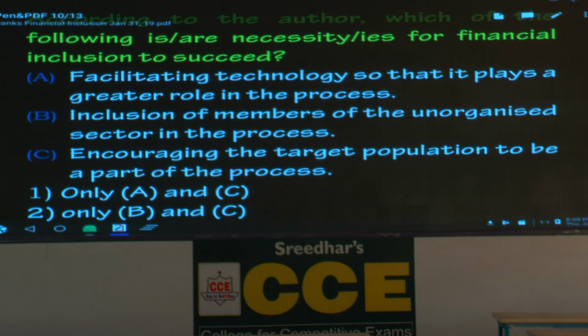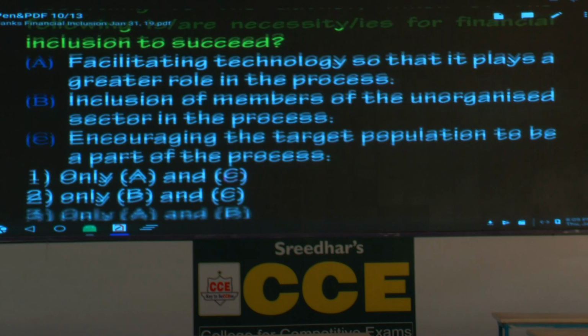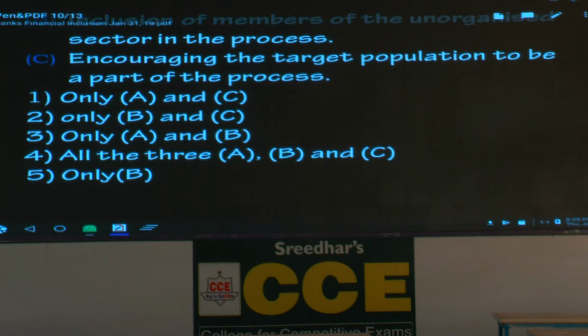What is the third option? Encouraging the target population to be a part of the process. Always that is important. You cannot separate them. You cannot isolate them. So what is the answer based on that? All the three, A, B, and C. Which option says that? That is the answer. But here B is very difficult to make out because you don't focus on the expression Kirana stores.